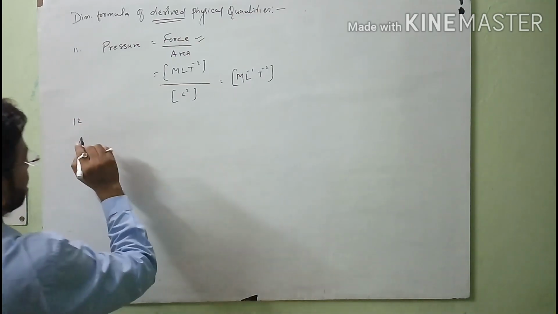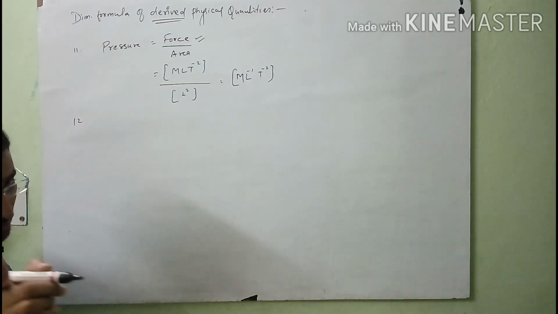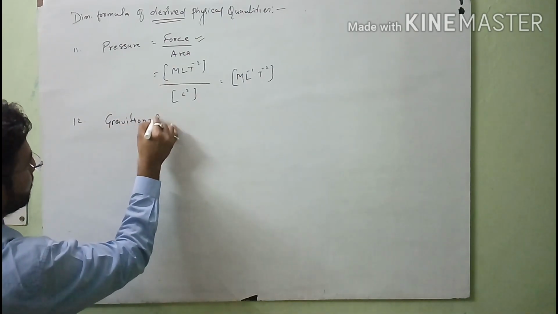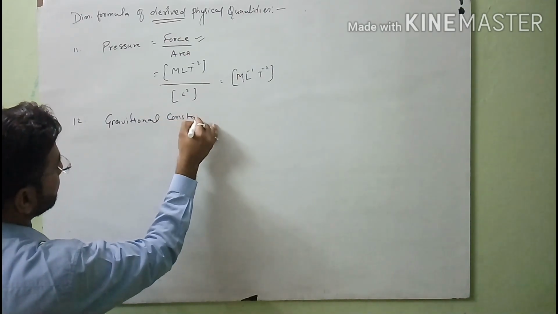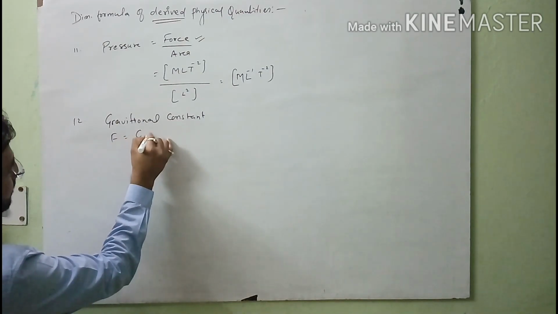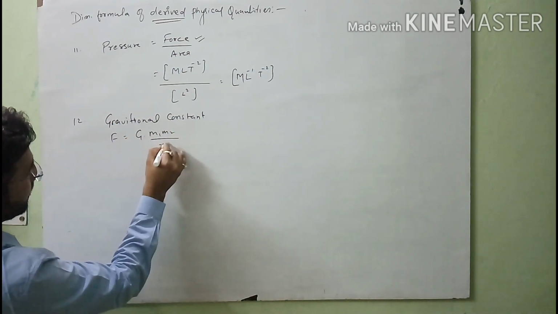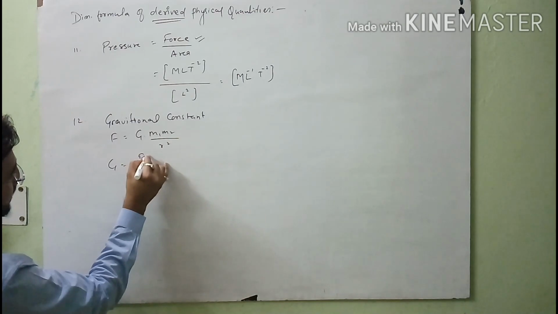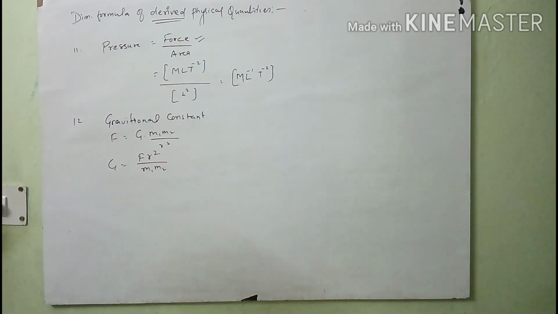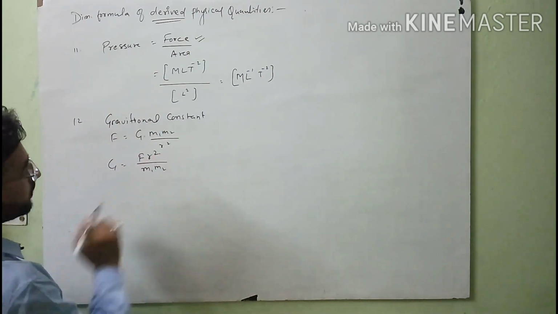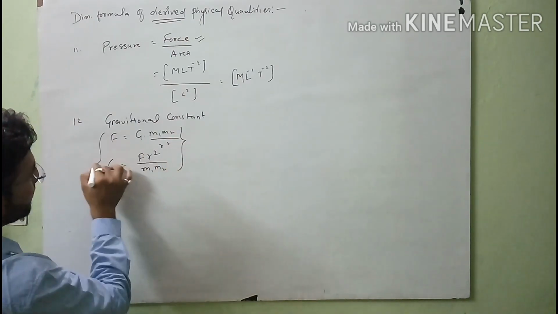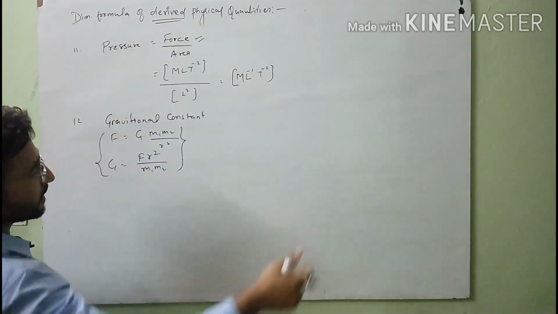And after that, one of the famous constants, the universal gravitational constant. If you want to find its dimension formula, you know the formula F equals G m1 m2 by r square. With the help of this formula, you can easily get the value of capital G, which is F r square over m1 m2. You can remember this or do it on your rough side.